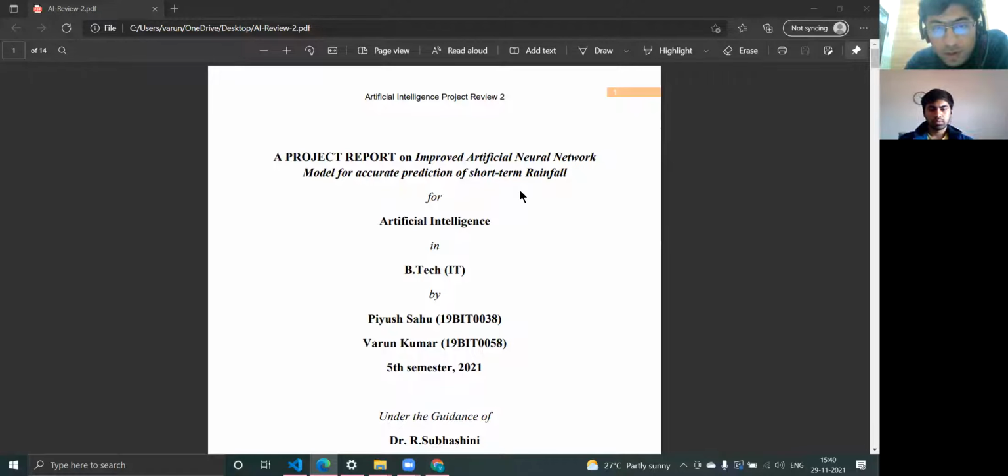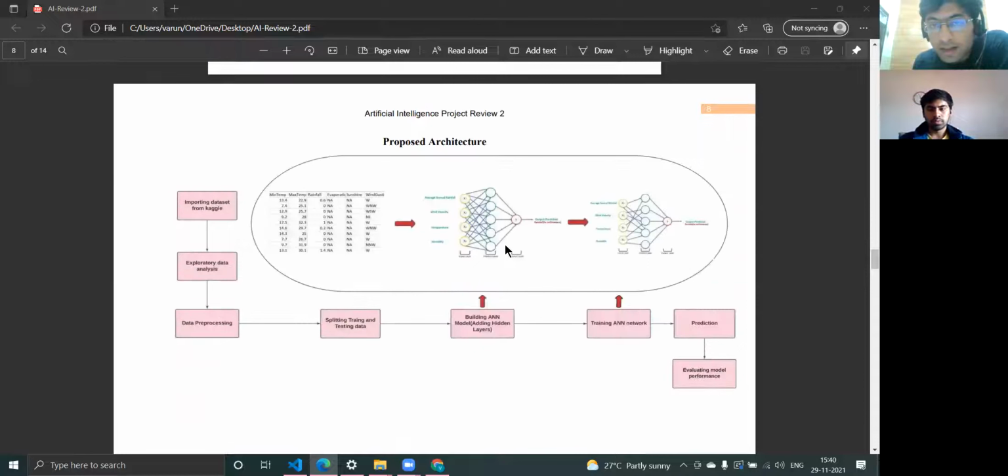So this is our project document. We have started with the introduction and abstract of our project. Then we have provided a background for artificial neural networks, which we will be using for this project. And this is our proposed architecture.